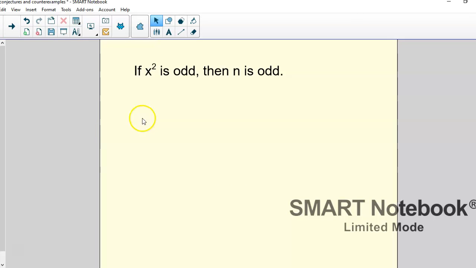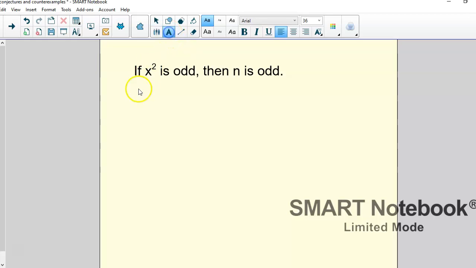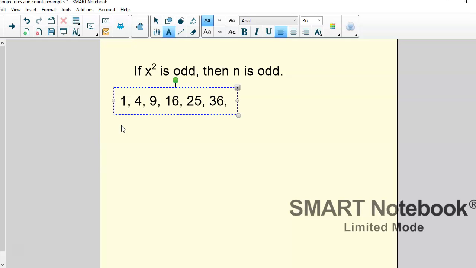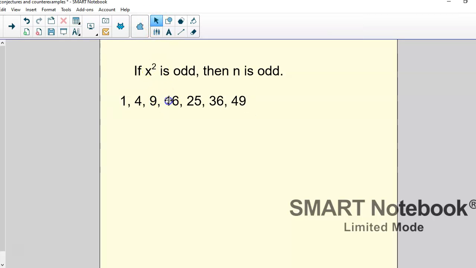How about this one? If x squared is odd, then x is odd. Okay, so let's think about this for a second. X squared would be the result of squaring a number. So let's think about some numbers that are perfect squares. 1 is a perfect square because that's 1 times 1. 4 is a perfect square because that's 2 times 2. 9 is 3 times 3. 16 is 4 times 4. 25 is 5 times 5. 36 is 6 times 6. 49 is 7 times 7. So that's a pretty good list of perfect squares.